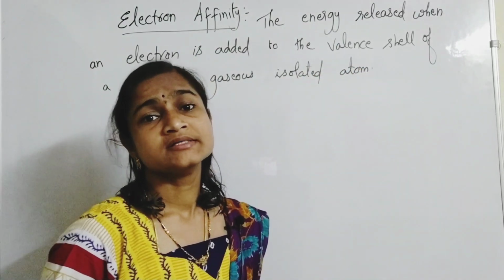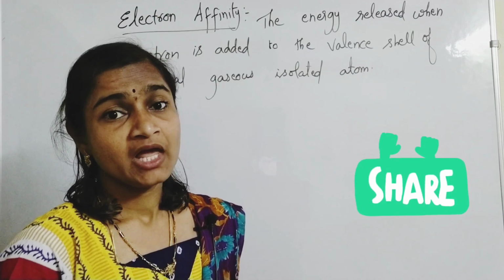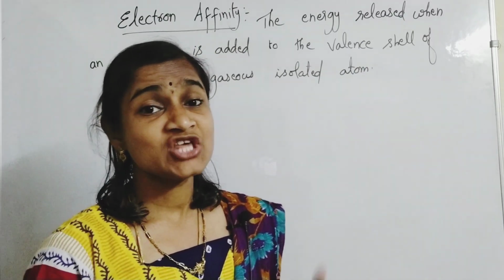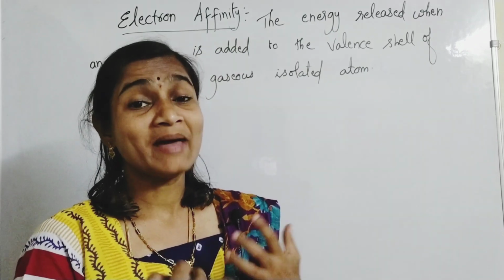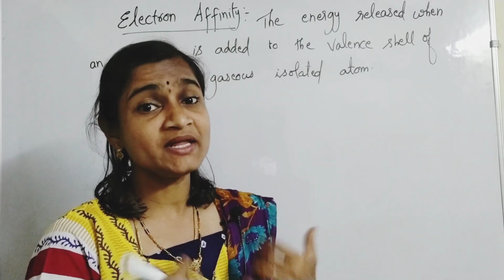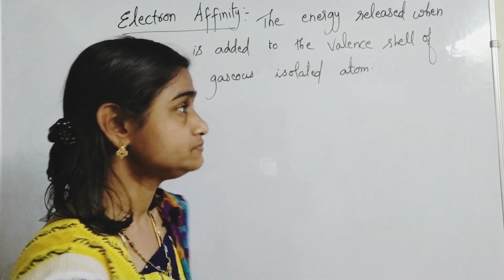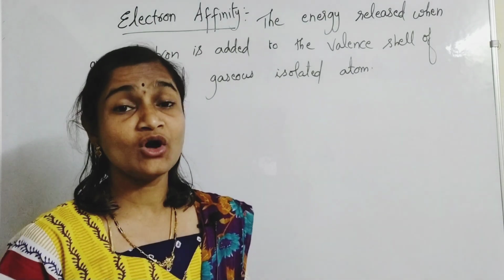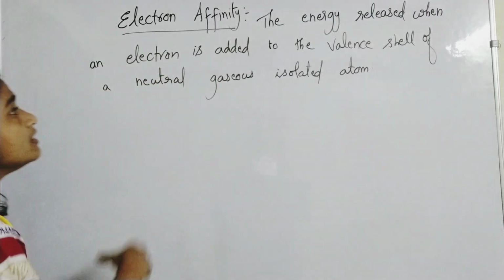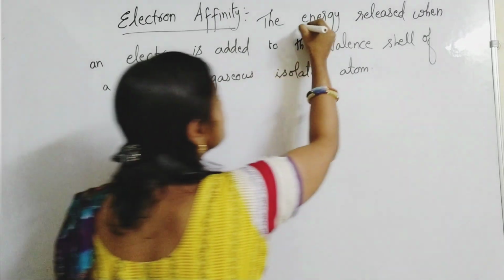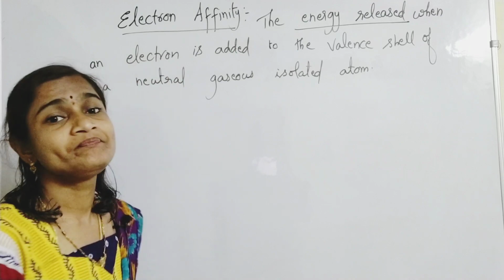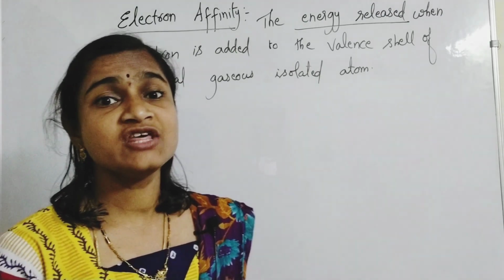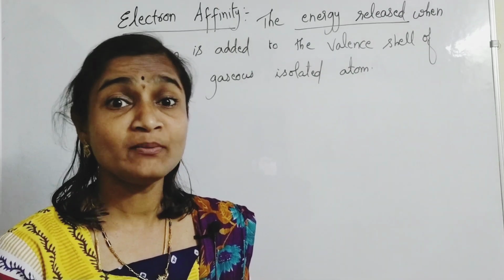So this is a very important property. It is like the ease of accepting electrons. Which element has the maximum ease of accepting an electron? That tendency is called electron affinity. Here I wrote it is energy released. If you are adding one electron to an atom, then energy will be released from the atom.